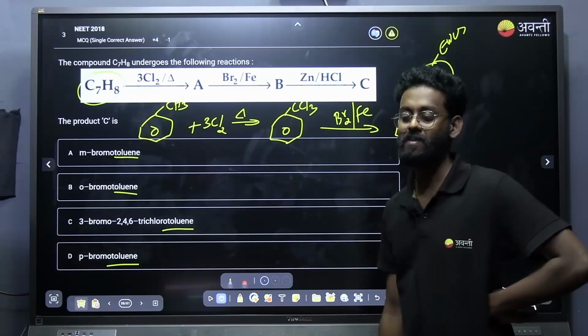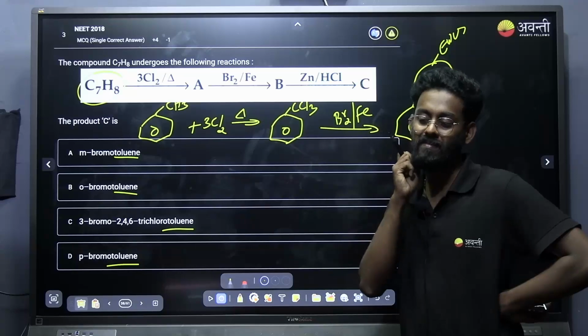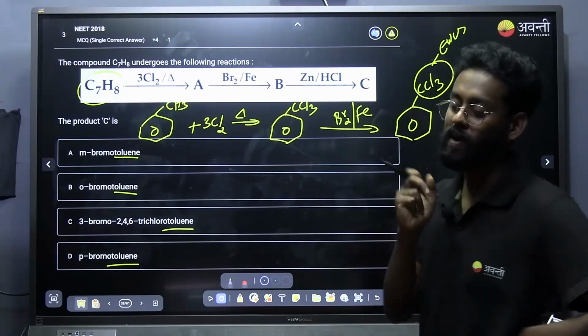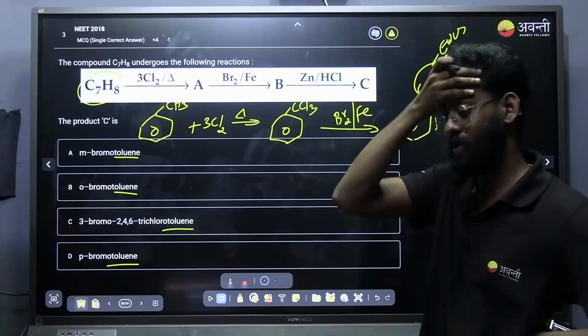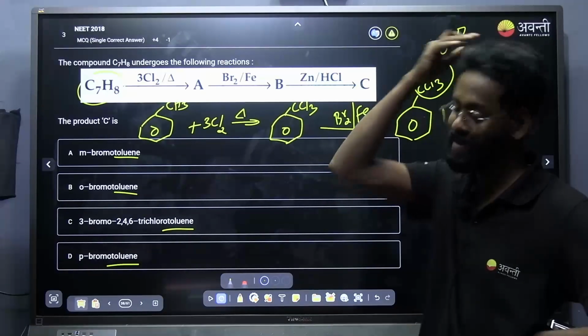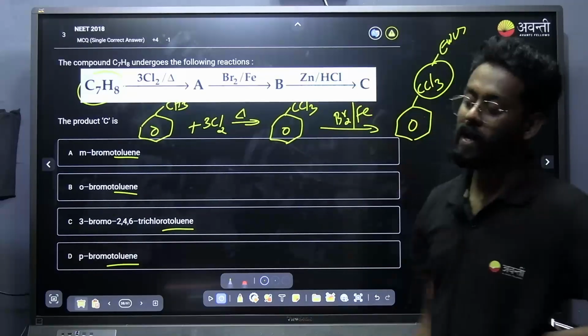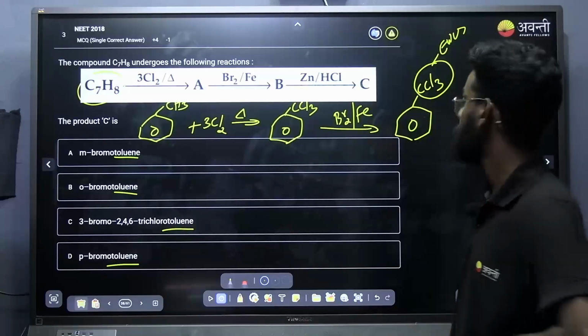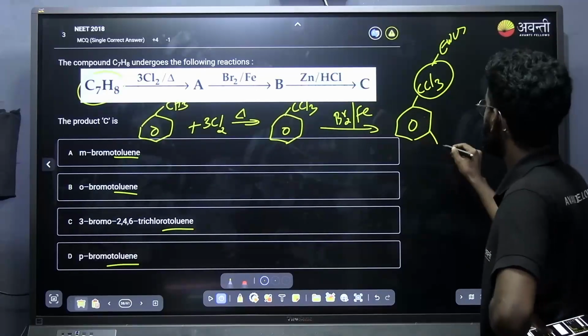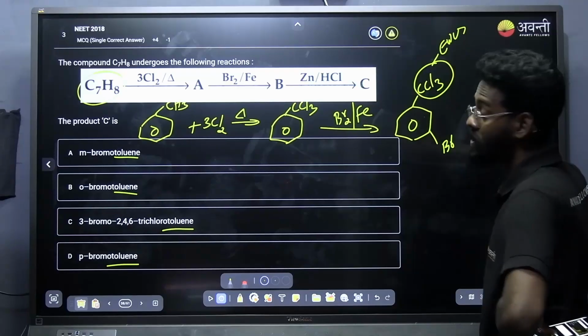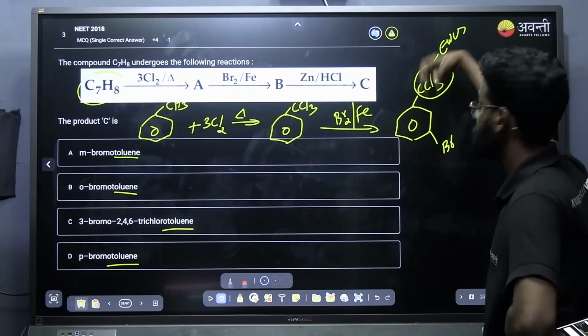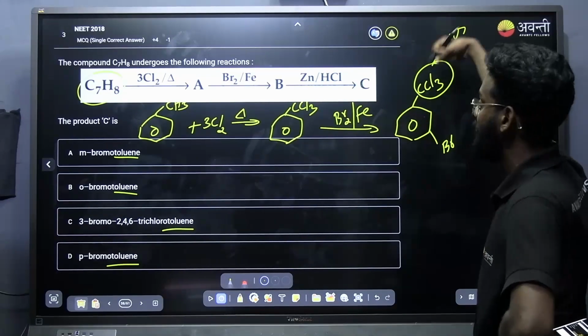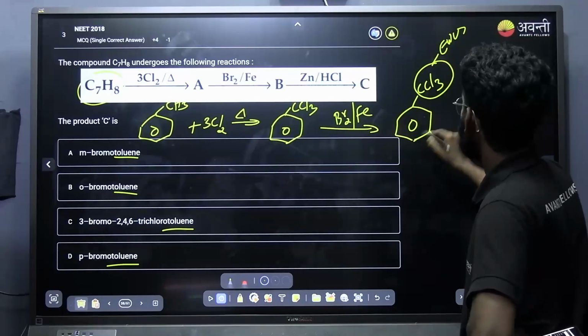Are you sure, para product? Or meta product? Ortho, para and meta product. I think I said only the two options, right? Ortho and para. What is the product? Ortho, para and meta, which is going to be the most stable one? It is meta, because an electron withdrawing group will deactivate the ring, which leads to the substitution in the meta position.